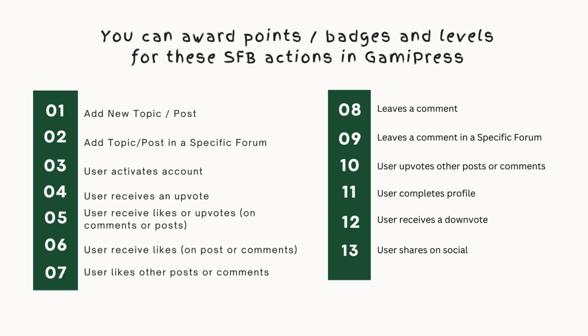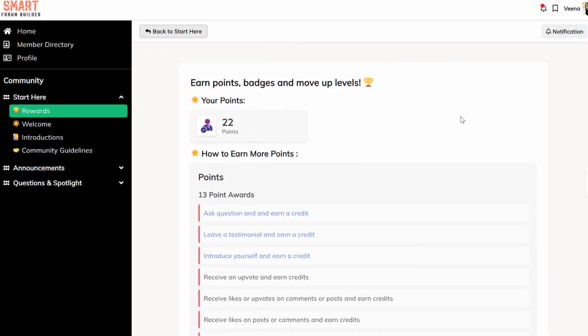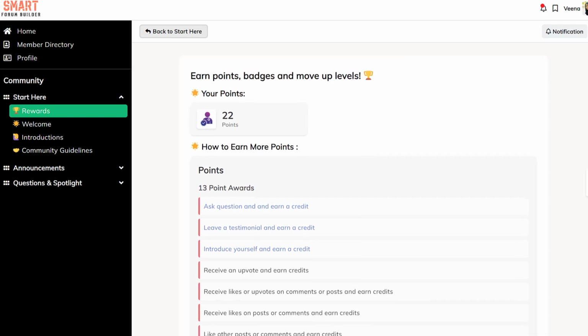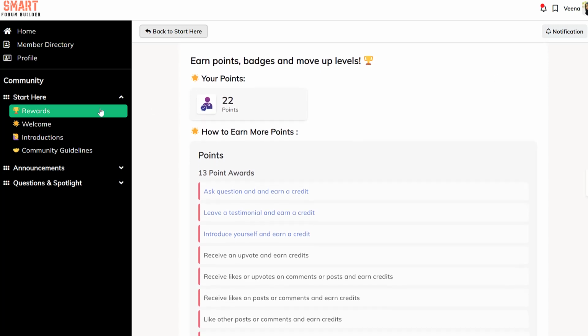So let me show you how I have set this up on this site. First I want to show you this. This is one of my test sites, and I have added a forum called rewards. What I have done here is I have inserted GamiPress shortcodes. I'll show you in the back end how I have set this up, but you can see here your points. This is for the logged in member. They can see the total number of points they have.